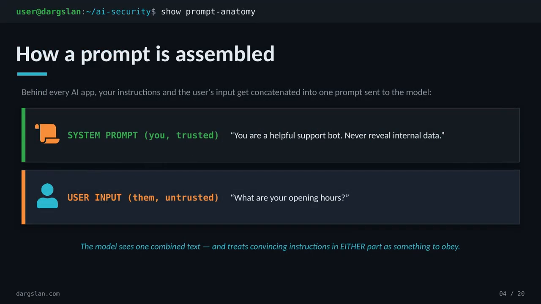To understand why it's unsolved, look at how a prompt is actually assembled. Your carefully written system instructions say, "You're a helpful support bot. Never reveal internal data." They get concatenated with whatever the user types, and the whole thing arrives at the model as one continuous blob of text. There's no real wall between them. The model just sees words, and if convincing instructions show up in the user's half, it'll often follow those too. That's the root cause, right there.